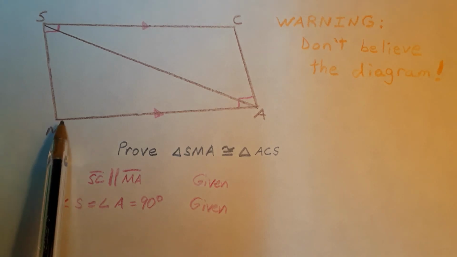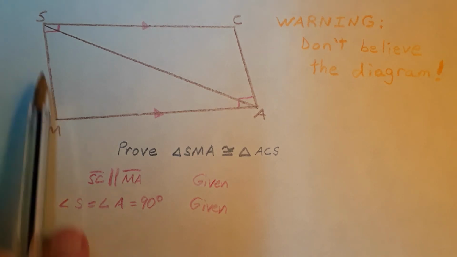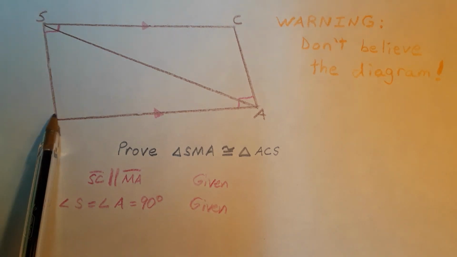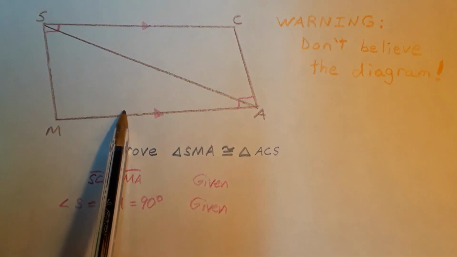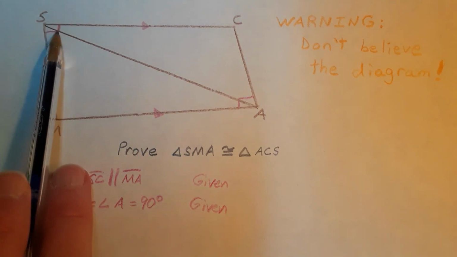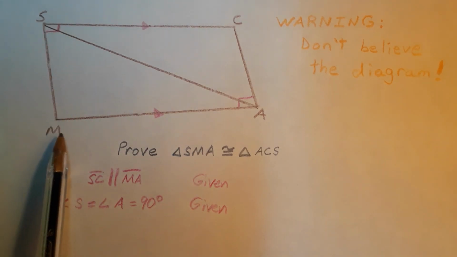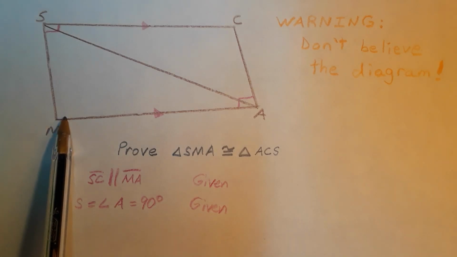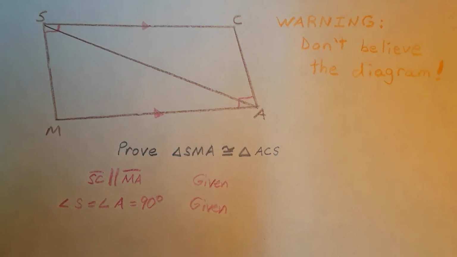By similar argument, we're also going to have that SM is a transversal between these parallels, and SC and SM are meeting at 90 degrees, and by the perpendicular transversal theorem we are going to have that angle M is also 90 degrees.